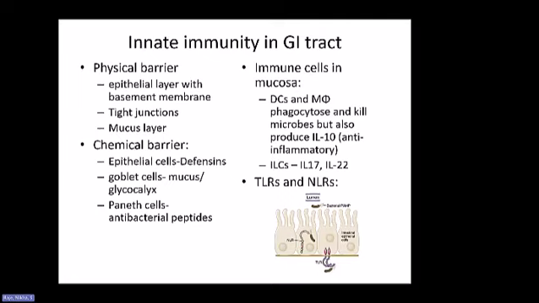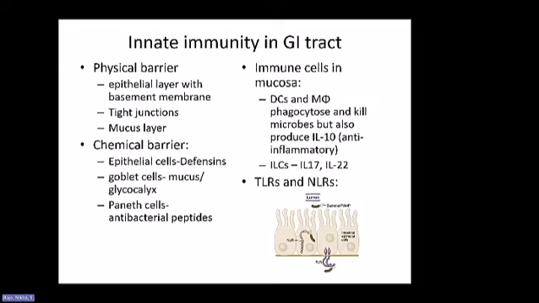Let's talk about the chemical barrier. The chemical barrier is provided by cells like epithelial cells and Paneth cells. The epithelial layer of cells can release peptides such as defensins, and they have toxic effects because of which they have antibacterial properties. Again, there are different types of defensins, alpha defensins and beta defensins. The small bowel has more alpha defensins, whereas the colon has more beta defensins. So keeping that in mind.